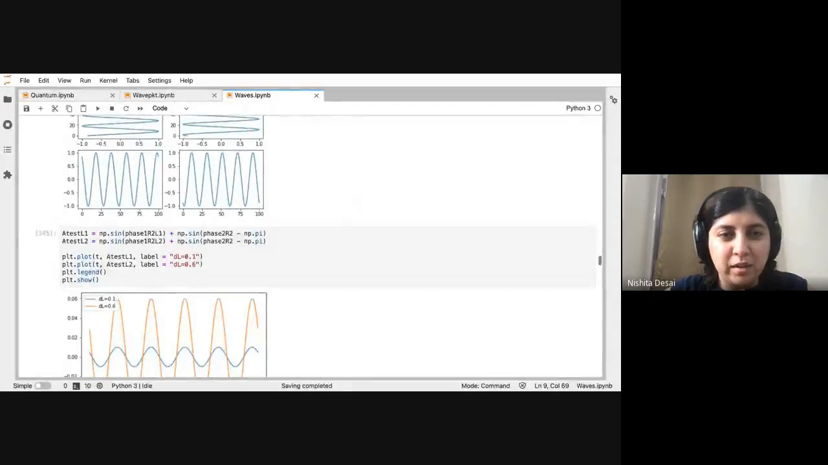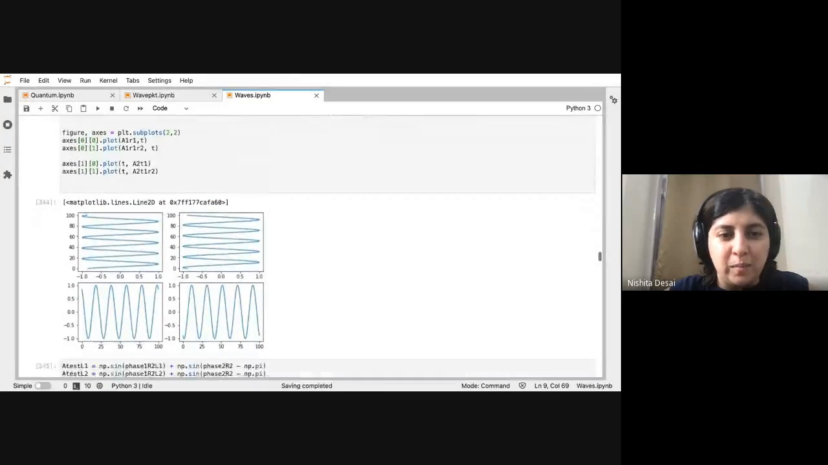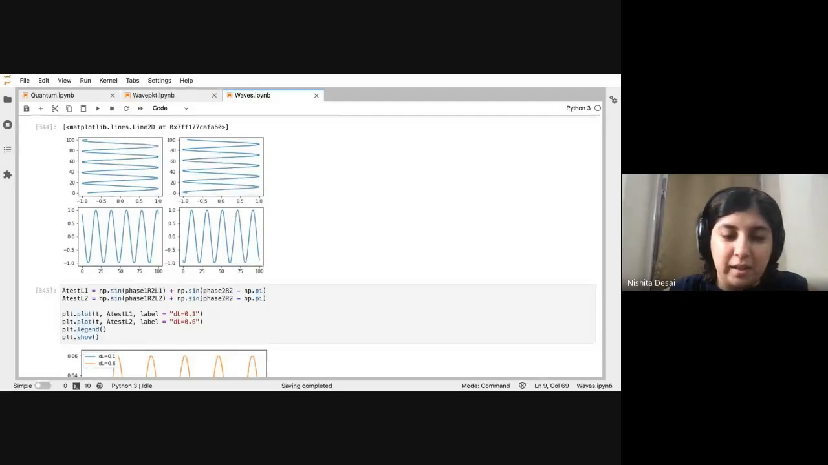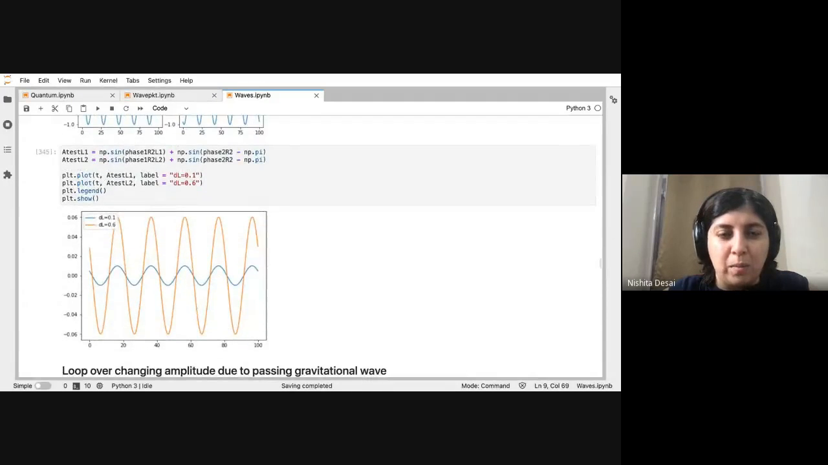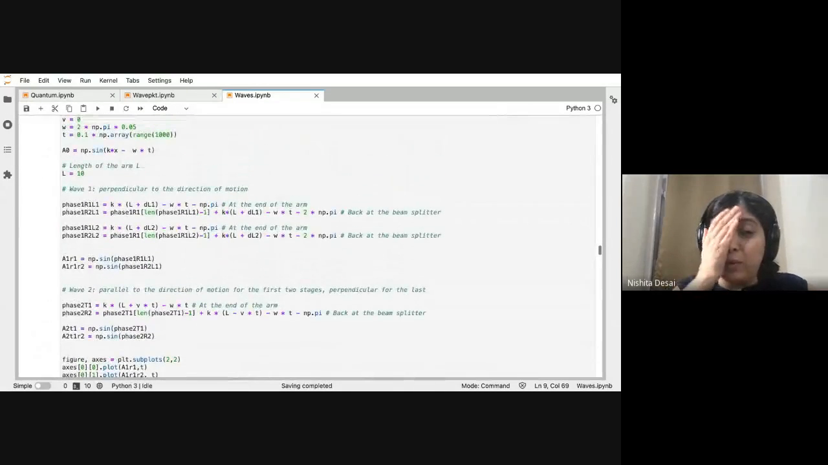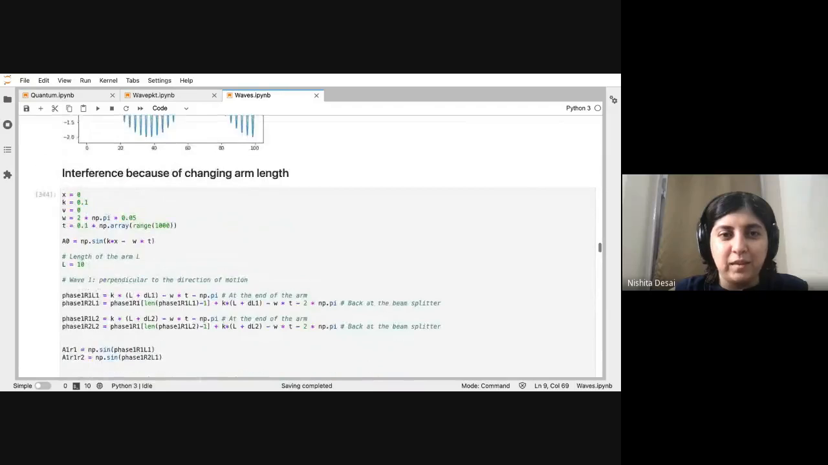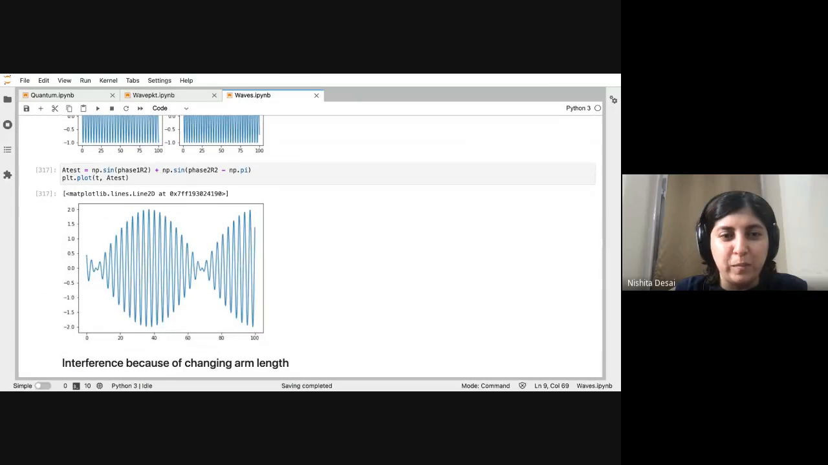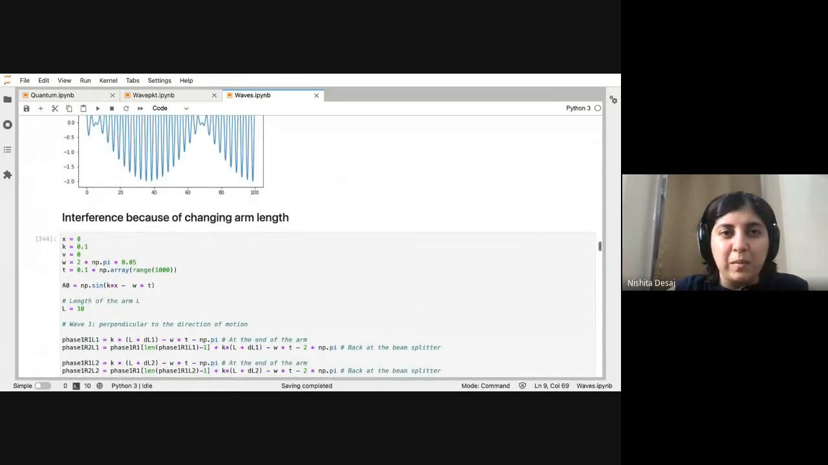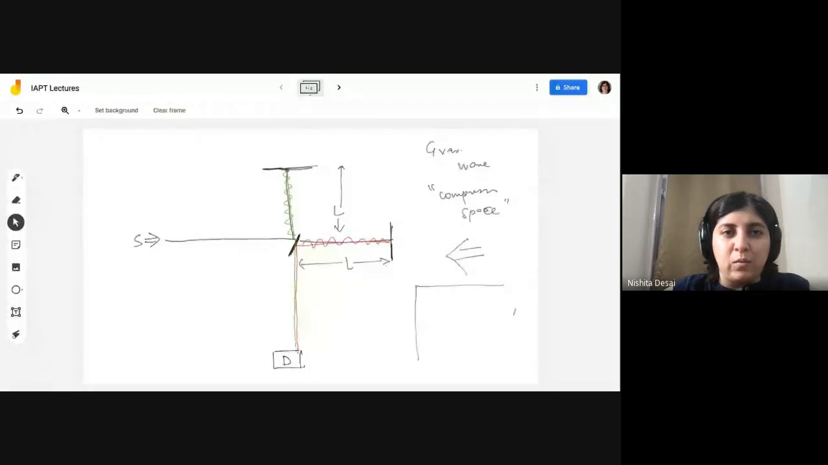Let me start by sharing. Since we just talked about yesterday's notebook, I want to show you a few things that I simulated later on, so that we can talk about what exactly this gravitational wave interferometer does. Let me remind you first what we were talking about.